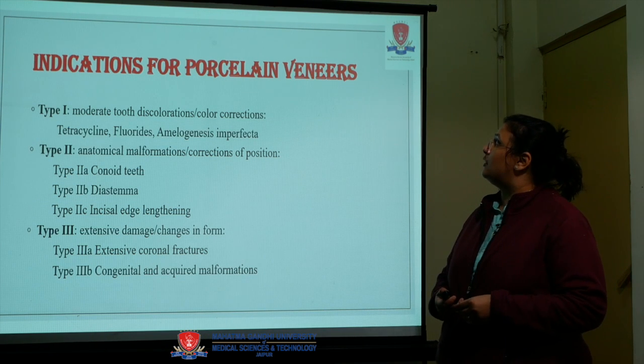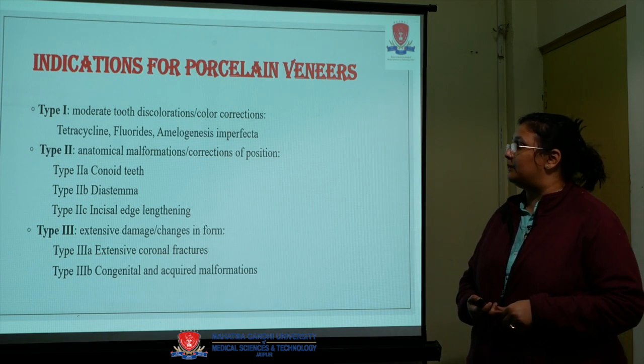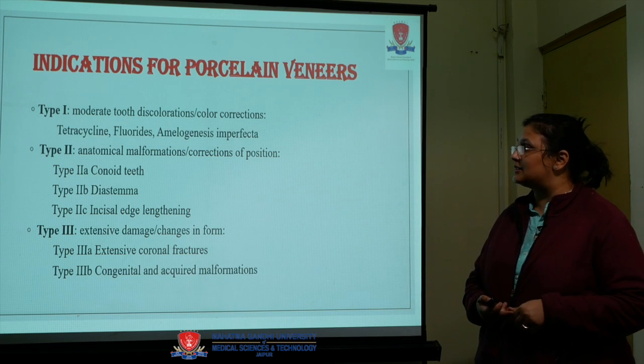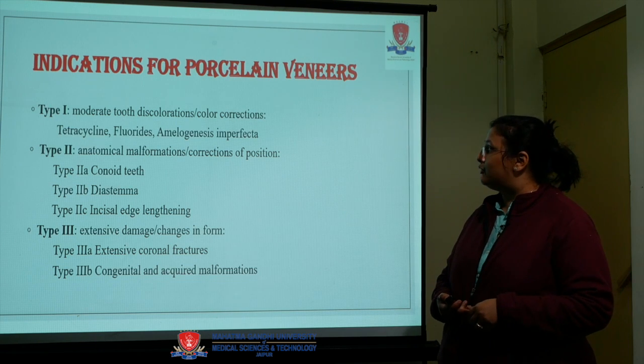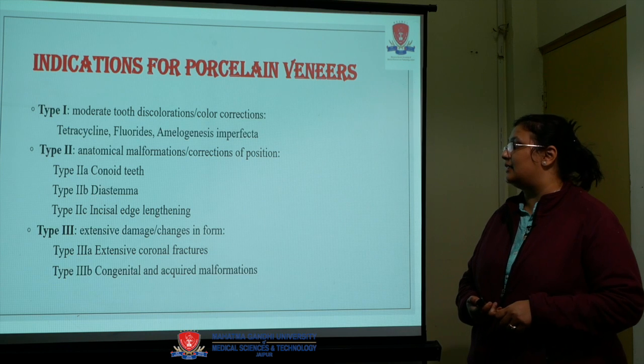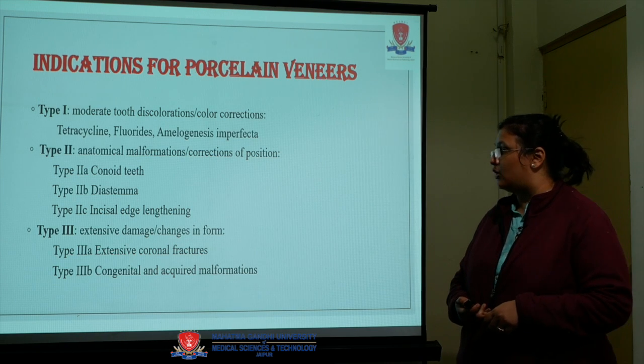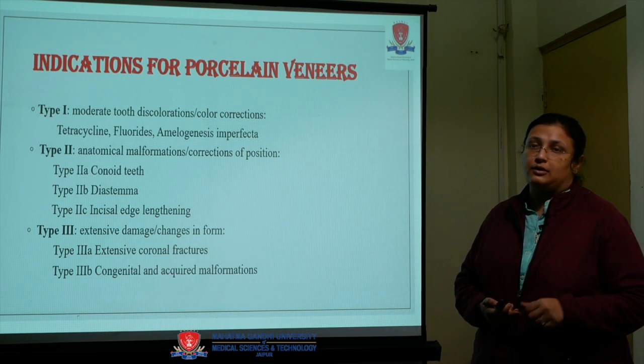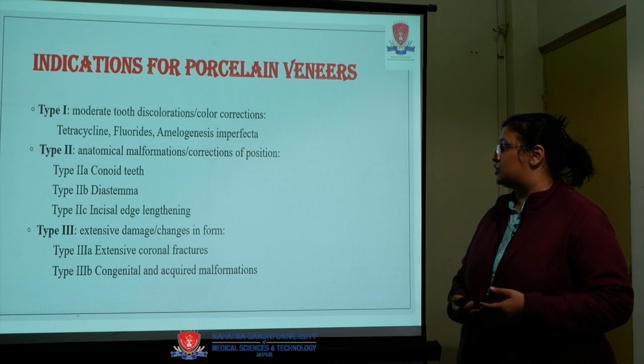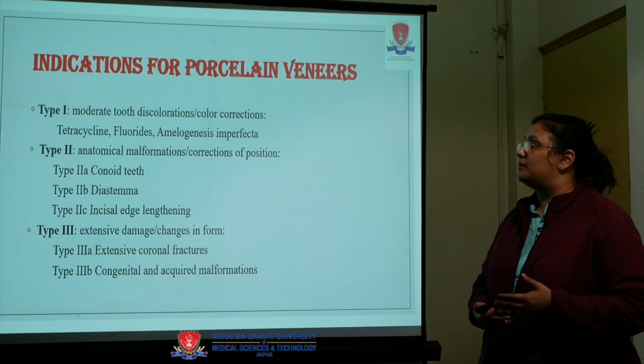The indications for porcelain veneers are type 1, type 2 and type 3. Type 1: moderate tooth discolorations, anatomical malformations or corrections of positions, and extensive damage, changes in form like extensive coronal fractures, congenital and acquired malformations.